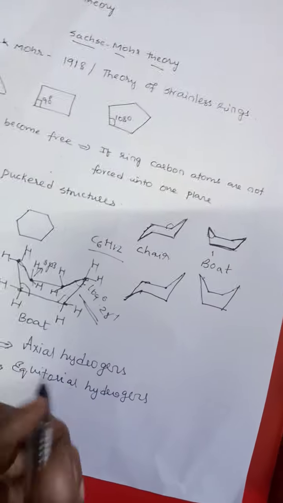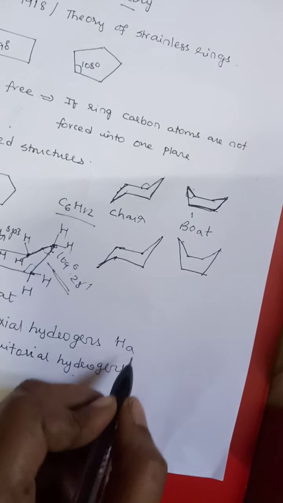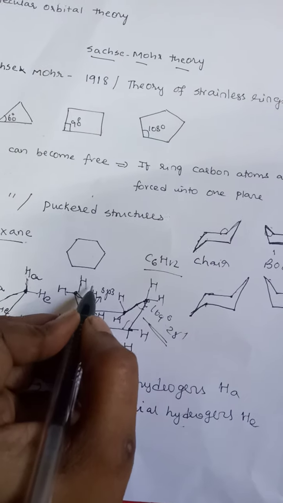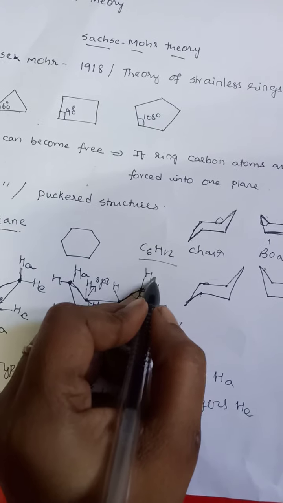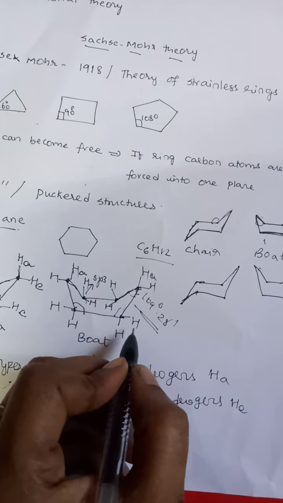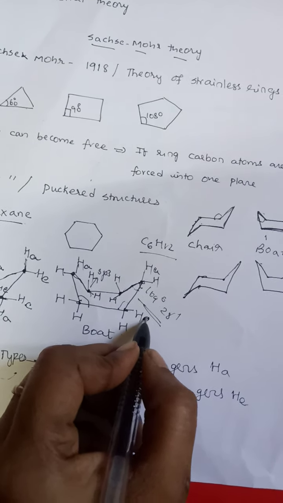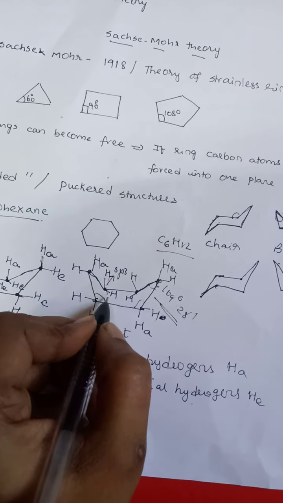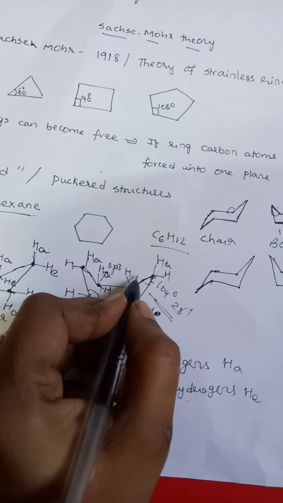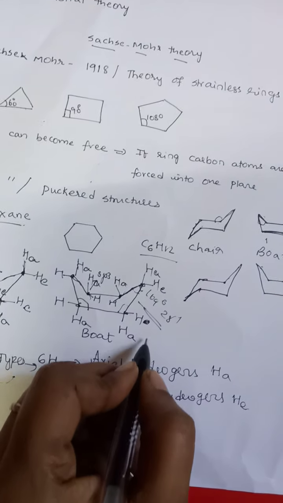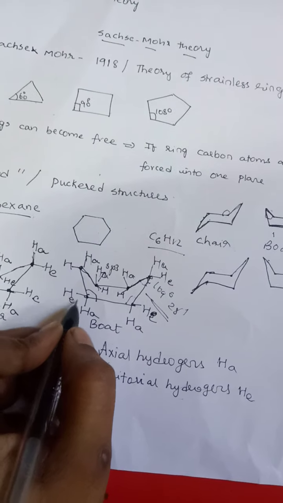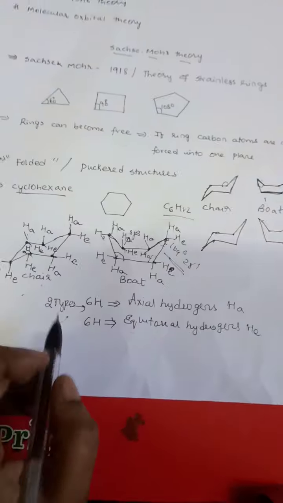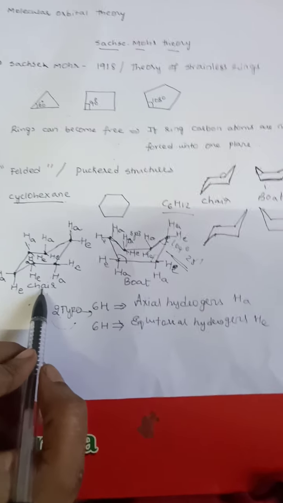Axial hydrogens are represented as H subscript A, and equatorial hydrogens are represented as H subscript E. Here in the boat form also, the ones moving perpendicular to the plane of the ring are represented as HA, and the ones moving parallel to the plane of the ring are represented as HE.